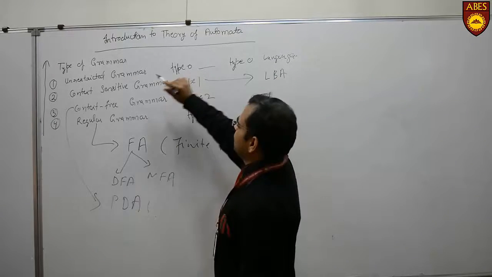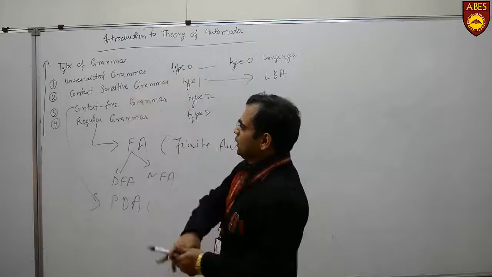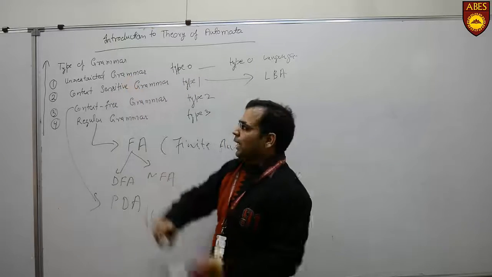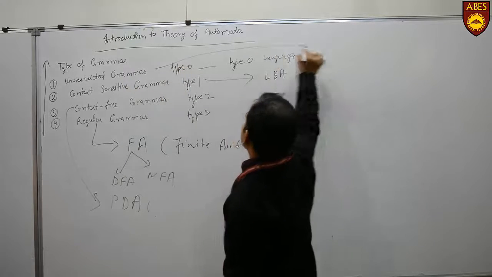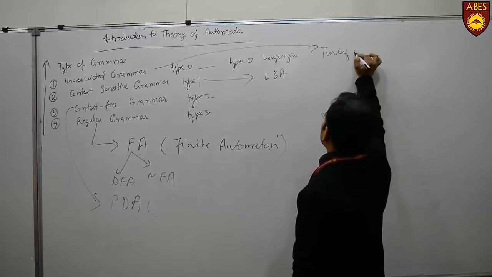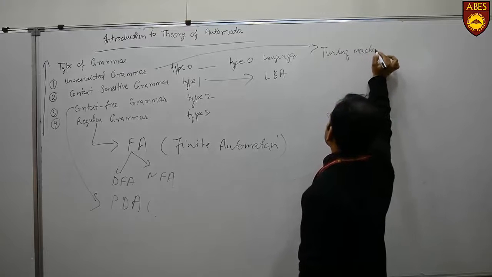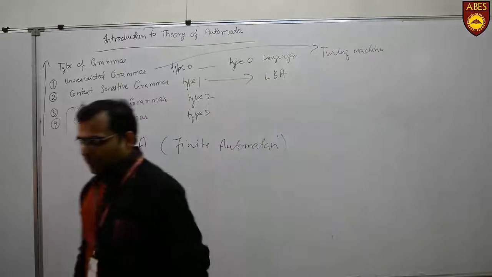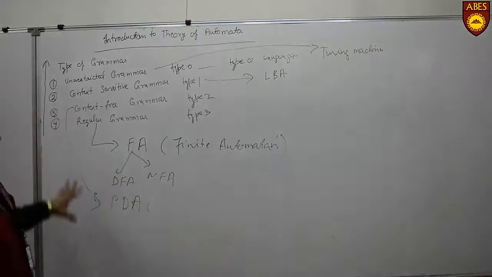And the last one, that is unrestricted grammar. These grammars are used for the generation of unrestricted languages, and those languages are accepted by Turing machine, or generated by those Turing machines. So now a picture is clear to us.